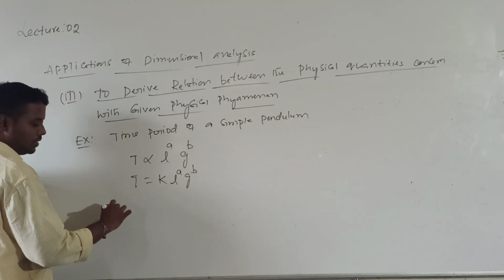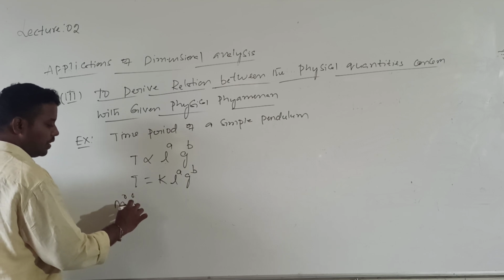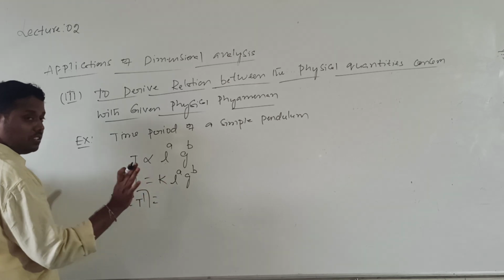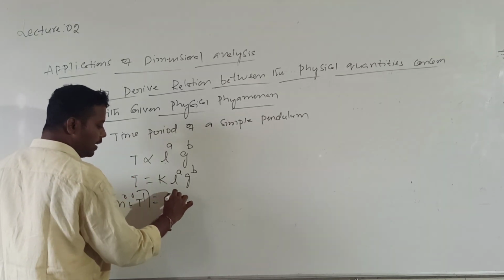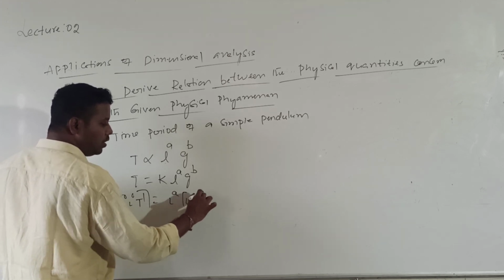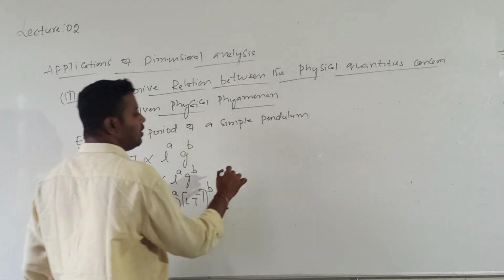Then writing the dimensional formula on both sides: m power 0, L power 0, T power 1 is equal to K, which has no dimensions so no need to write, into L power A, into g which is L into T power minus 2, whole power B. Now simplify this. What I will get?